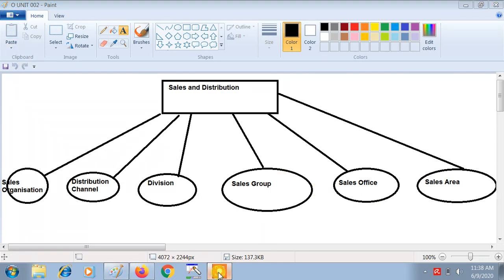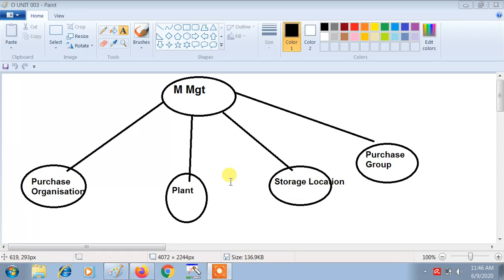Fine. So let's talk about some organizational units under material management. So the third area in which we have to know about the organizational units is material management. So there are some organizational units such as purchase organization, plant, storage location, purchase group, etc.